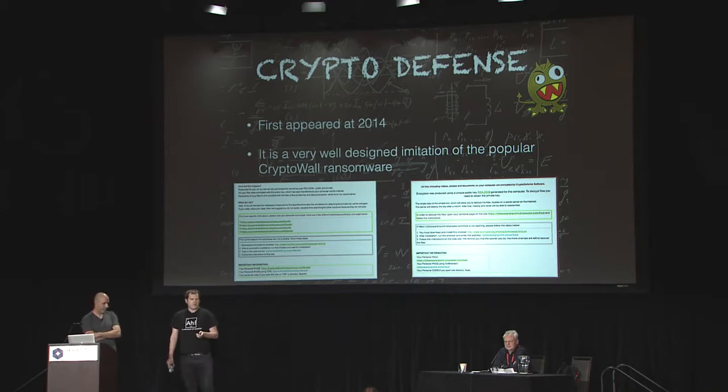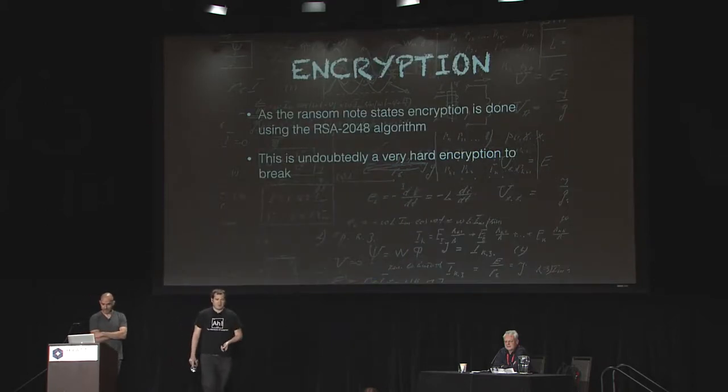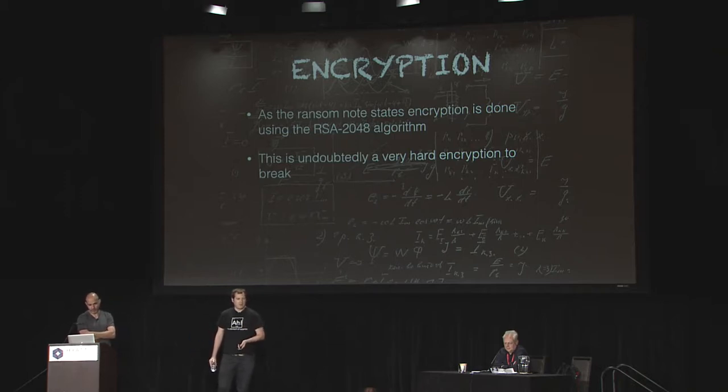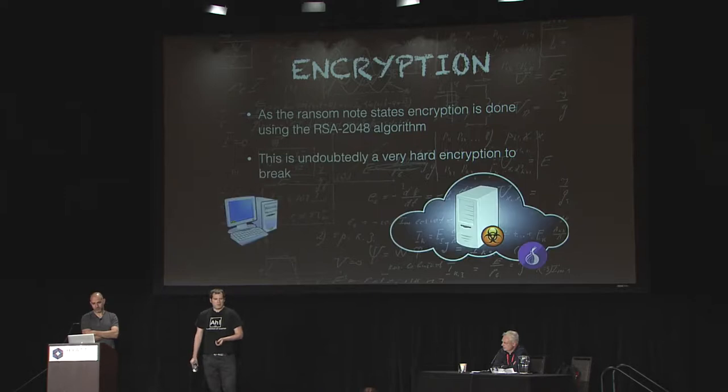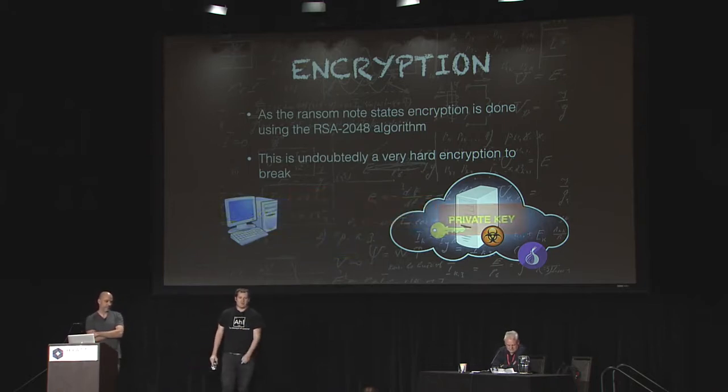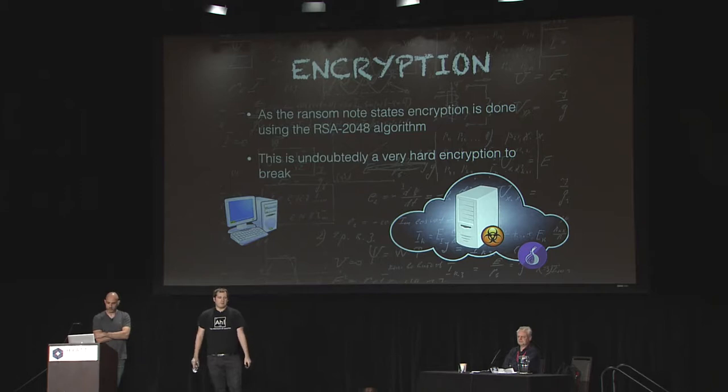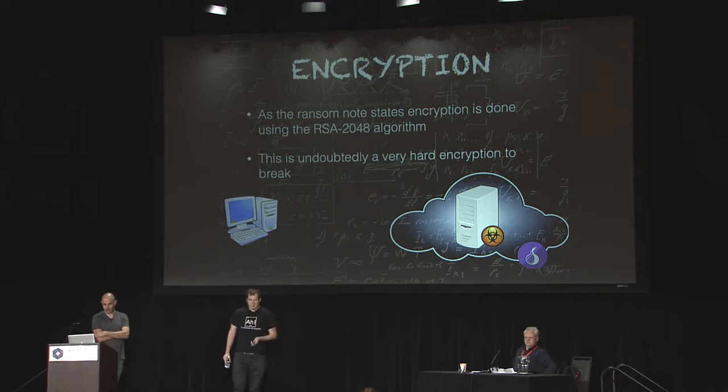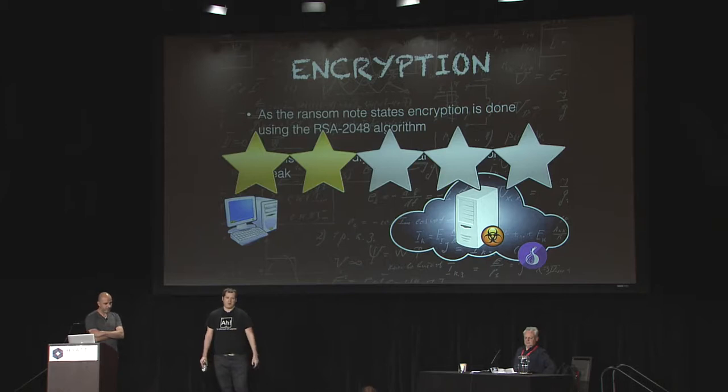Now, CryptoDefense knows on the face of it how to perform encryption. Again, it uses public key encryption, the RSA 2048 algorithm. And the way it works is that once an infected machine gets hit, it generates 2 keys, a private key and a public key. The public key is used to encrypt the victim files. The private key is then sent over to the CNC server. And now only the CNC server can perform decryption. Well, actually, if you're writing ransomware, what you should do is generate the keys on the server side. So we rate this design for ransomware 2 stars out of 5.